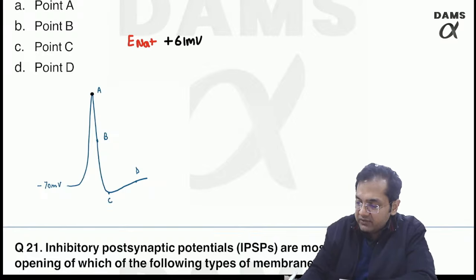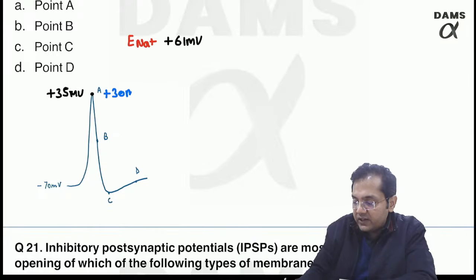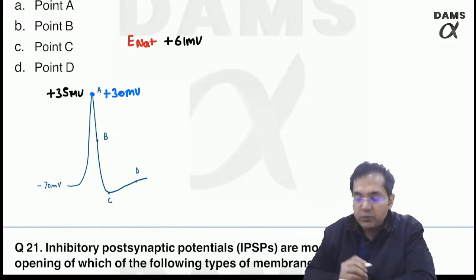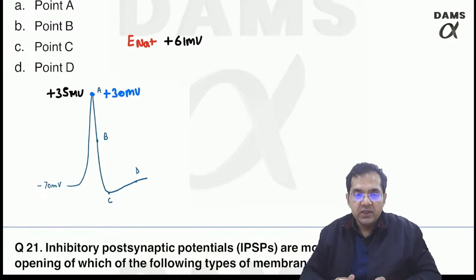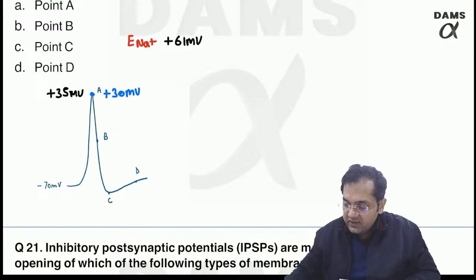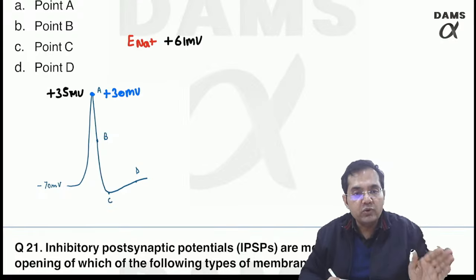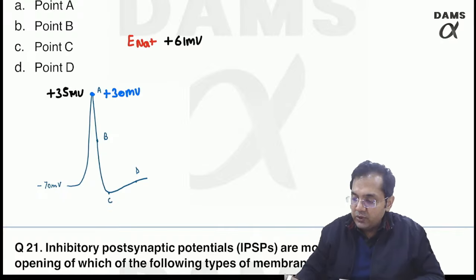This highest value generally corresponds to plus 35 or plus 30 as written in various books. But you have to understand that this is the only point which is going to be closest to the equilibrium potential of sodium, because in points B, C and D, I am going close to minus 70, right? So the only correct answer over here is point A.